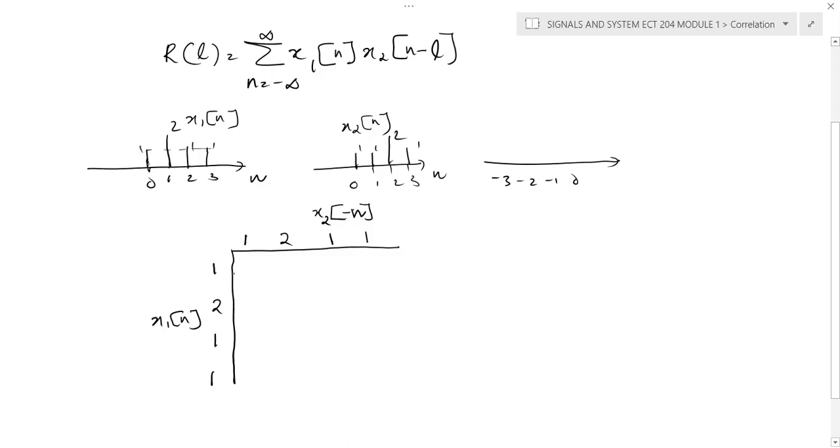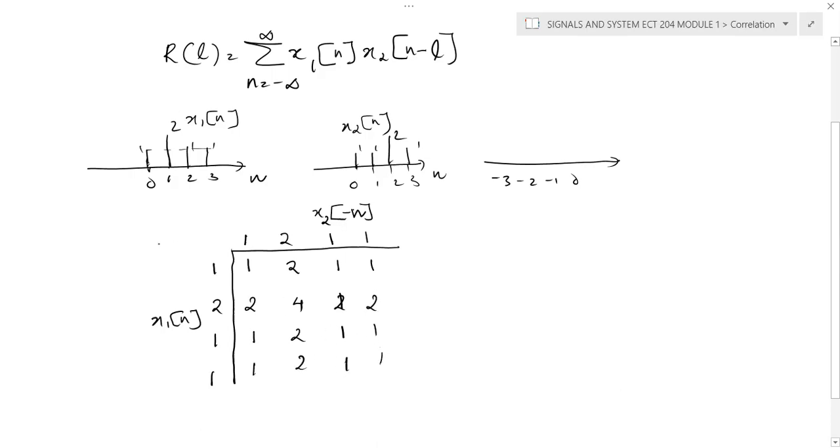And now we will perform the operation like this. We'll multiply this one, and you will write 1 here. 1 into 2, you'll write 2. Here 1 into 1, again 1. Next 2 into 1, 2 into 2 is 4, 2 into 1 is 2. Next term 1 2 1 1. We will multiply 1 with 1, 1 into 2, 1 into 1.